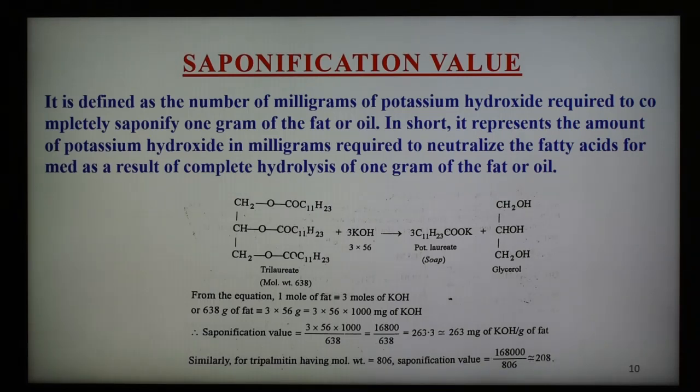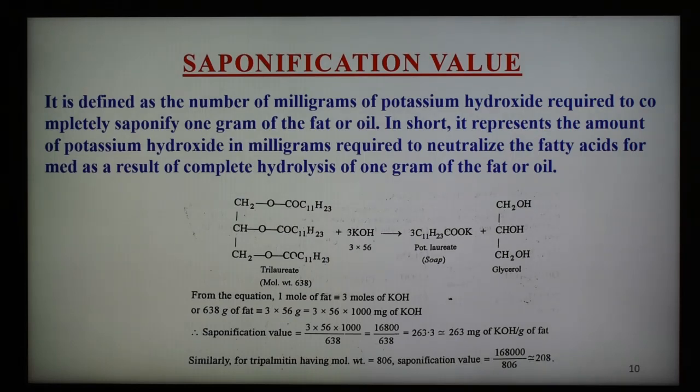After determining this value, the saponification value gives an idea about the molecular weight of the fat or the oil, and the smaller the saponification value, the higher the molecular weight. For example, tripalmitin, molecular weight 806, has a saponification value of 208, whereas trilaurin, with molecular weight 638, has a saponification value of 263.